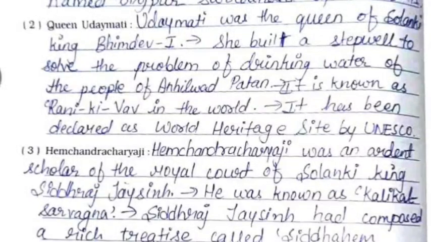Second is Queen Udaymati. Udaymati was the queen of Solanki king Bhimdev I. She built a stepwell to solve the problem of drinking water of the people of Anhilwad Patan. It is known as Rani Ki Vav in the world. It has been declared a World Heritage Site by UNESCO.